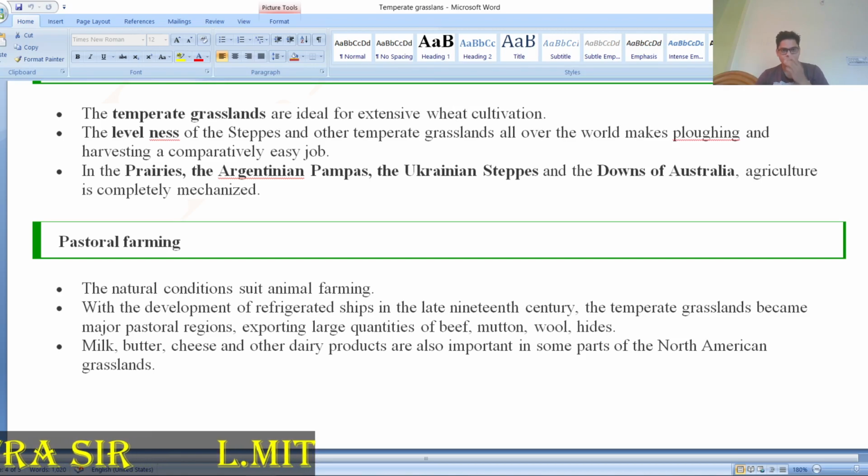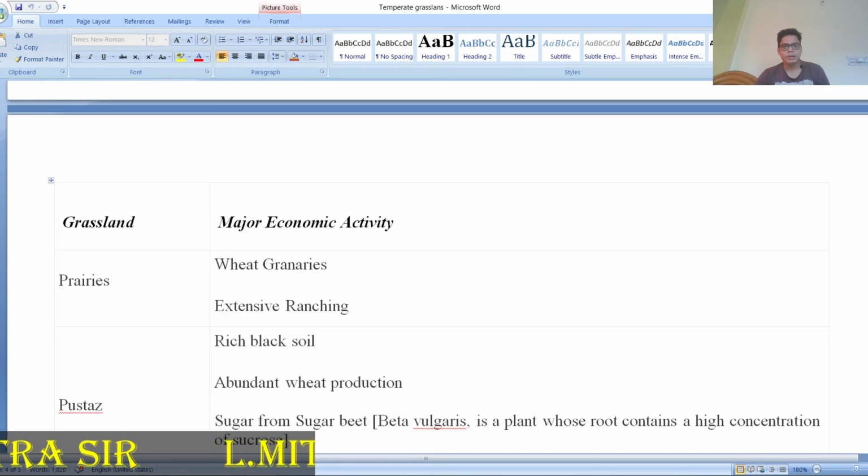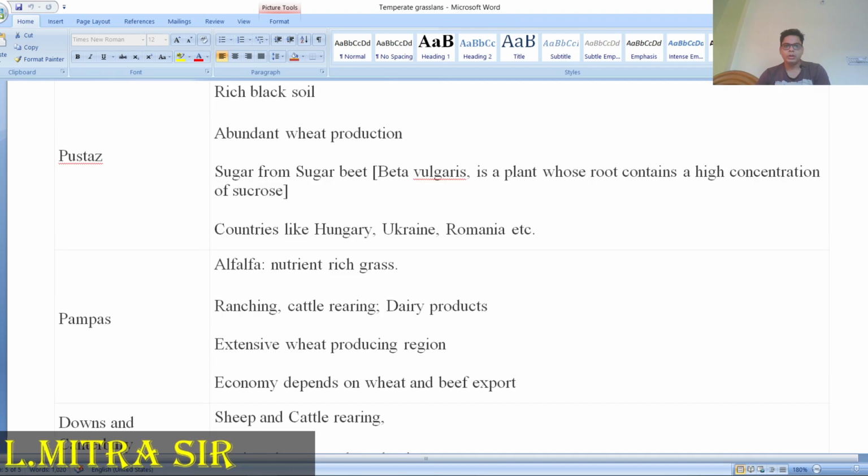Pastoral farming: natural conditions suit animal farming, and a number of animals can be farmed over there. This is one of the best sources of beef, mutton, wool, and hides. All these things they get from the animals, and milk, butter, cheese and other dairy products are also produced. If you want to discuss this, the Prairies area is famous for its wheat granaries and extensive ranches. The Prairies have black soil and abundant wheat production, and sugar from the sugar beet is also found over there. In the Pampas, alfalfa is a nutritious grass.